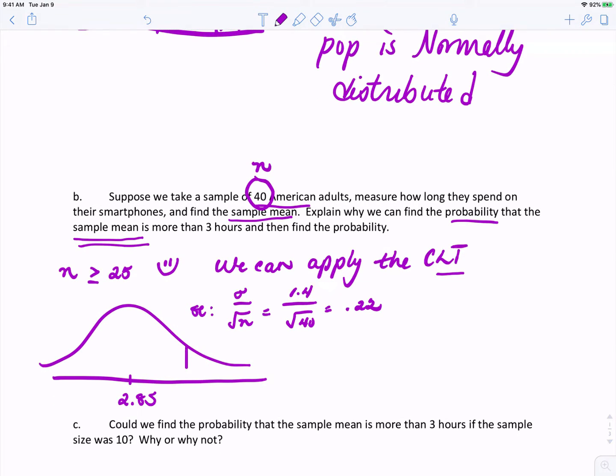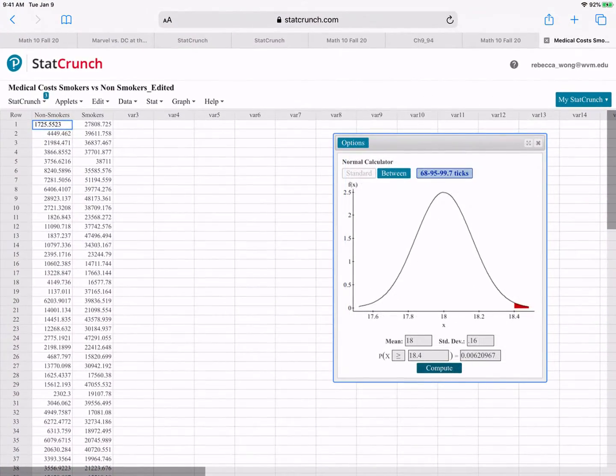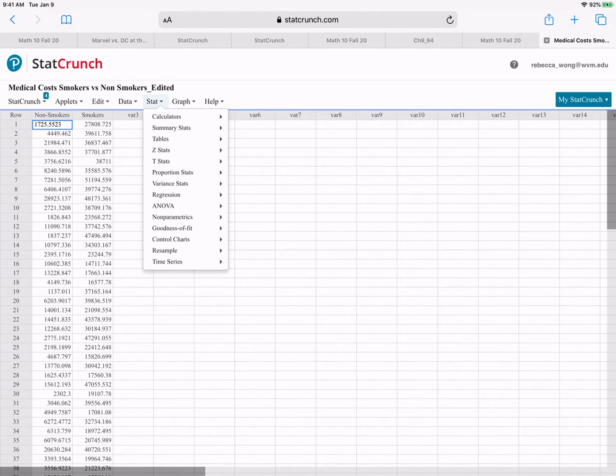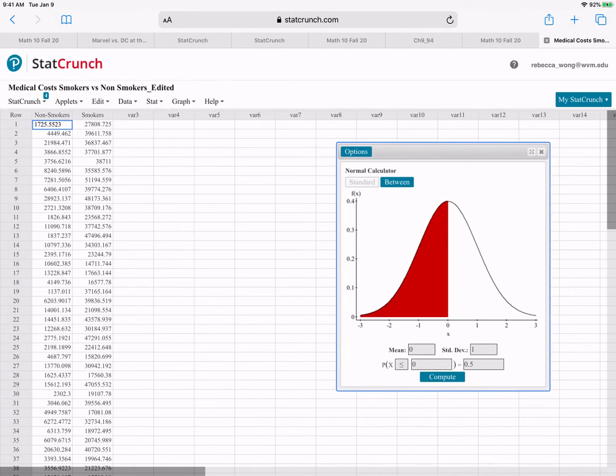We want the probability of a sample mean more than 3 hours. We simply need to find this area under a normal curve using a normal calculator. And so remember, we do that using StatCrunch. So we'll come to StatCrunch. We'll come here to our calculators. The one we'd like to use is our normal calculator.